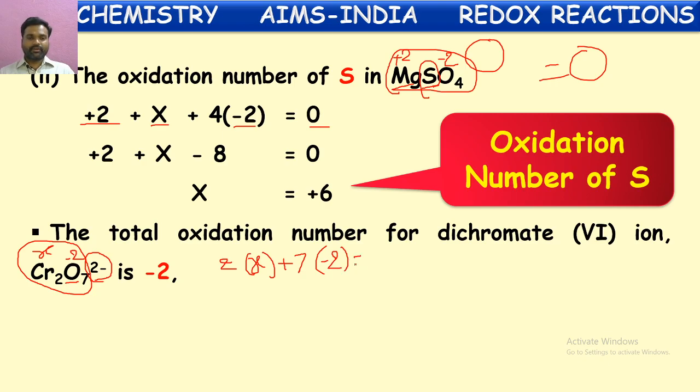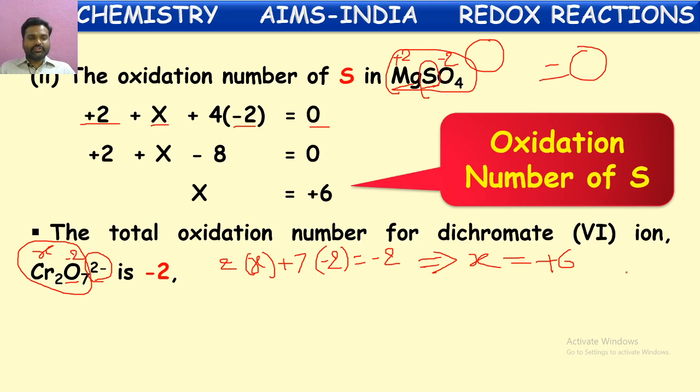These all will be equal to the charge possessed by this dichromate ion, that is -2. If you simplify this, we get the oxidation number of chromium as +6 in this ion.